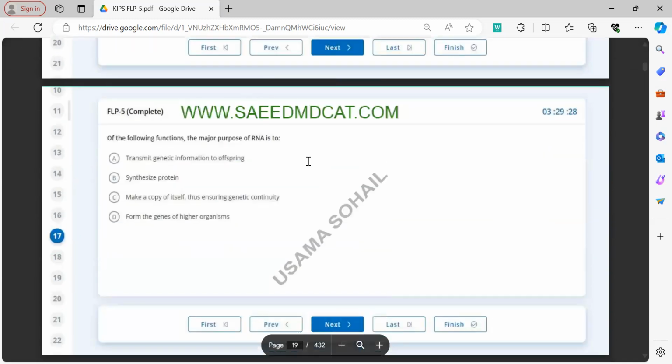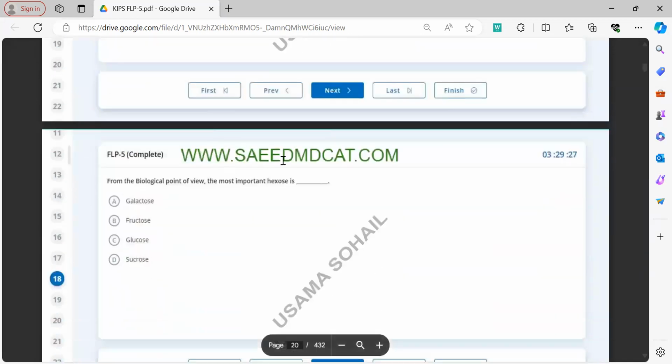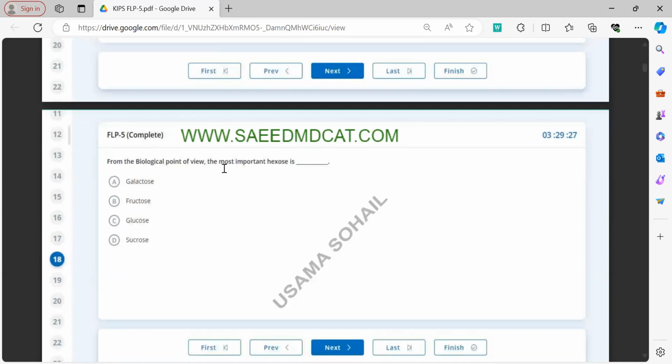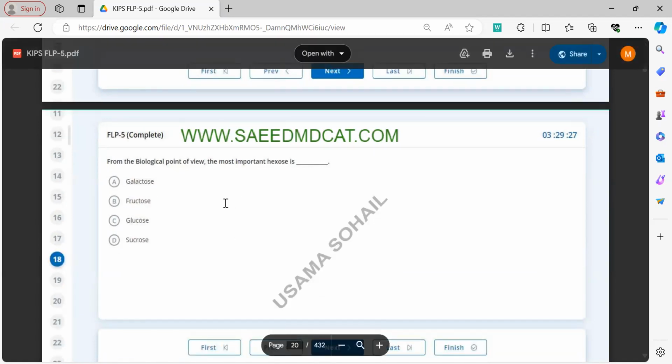In question number 17, the major function of RNA. The major function of RNA is mainly to synthesize protein, because it is transcribed and later translated with the help of ribosomes to form protein. The most important hexose is a 6 carbon sugar, so it's glucose.